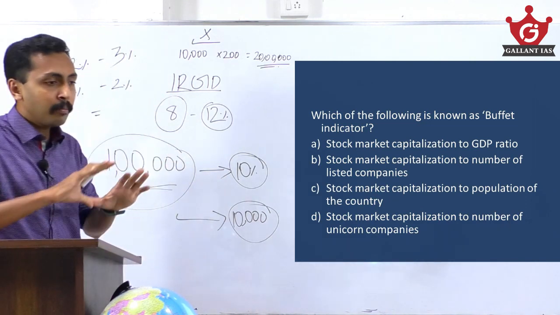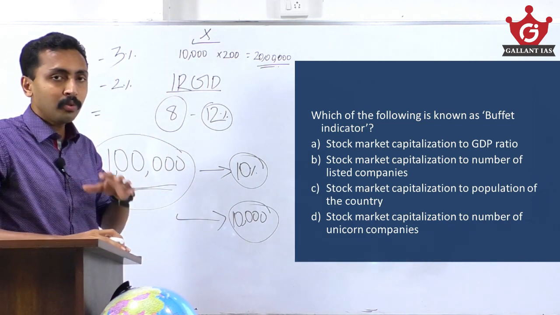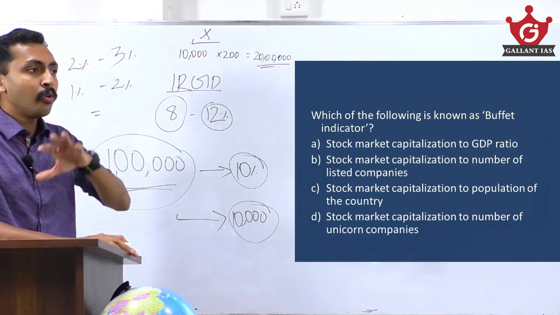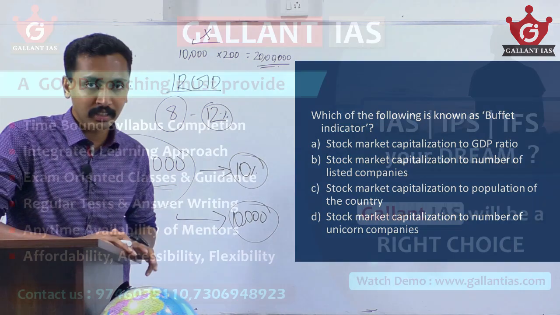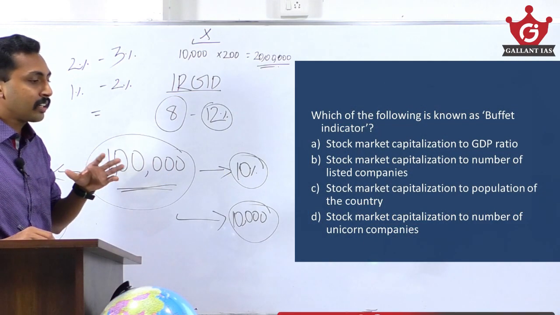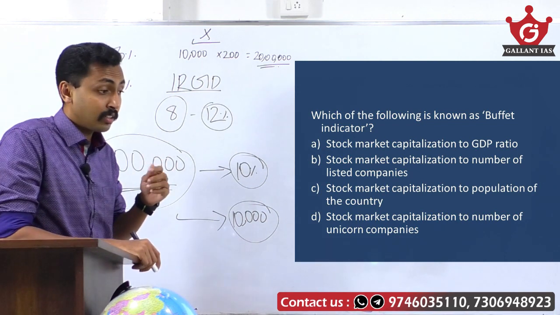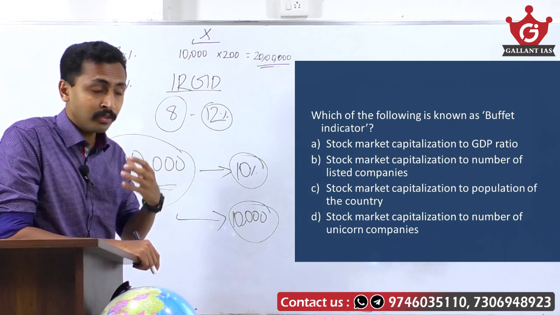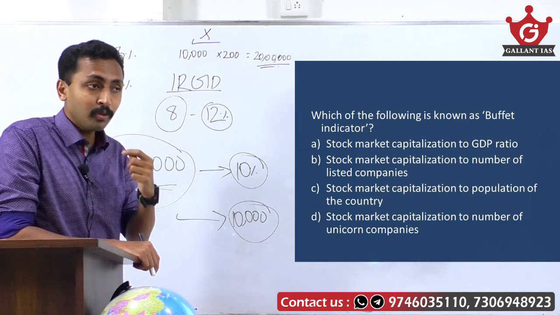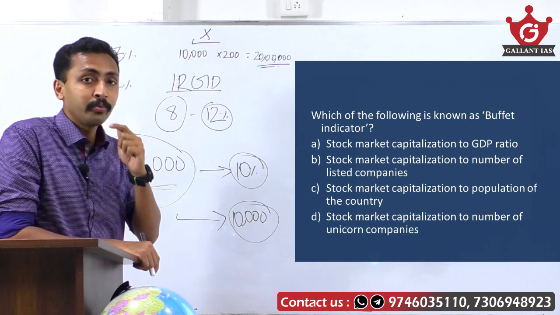That means we are comparing the GDP of a country to the stock market capitalization, that is, the total market value of all listed companies in the stock exchange. That is what the Buffett indicator is. And the recent news is that the market capitalization of listed companies in the Bombay Stock Exchange and NSE has now crossed the 100% mark of India's GDP.